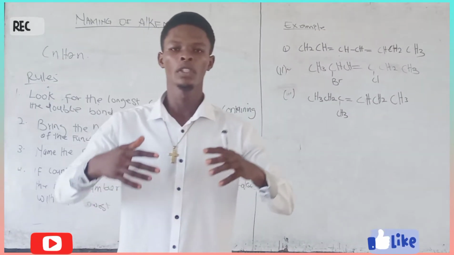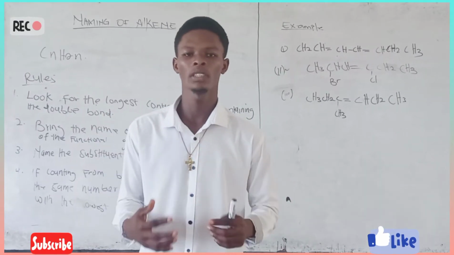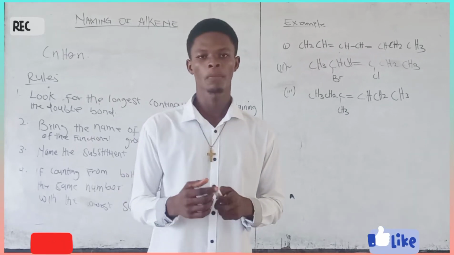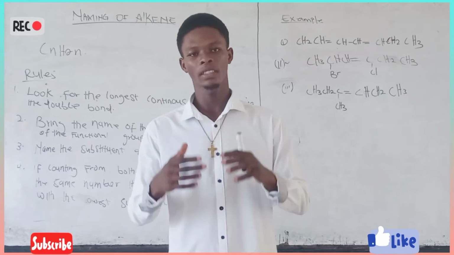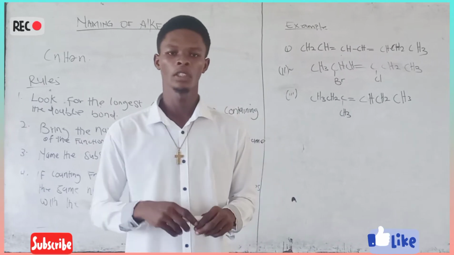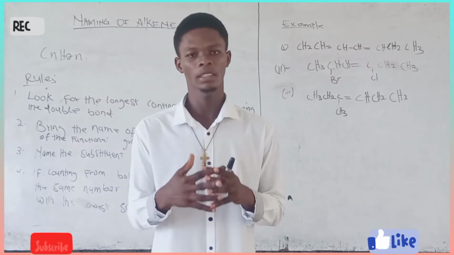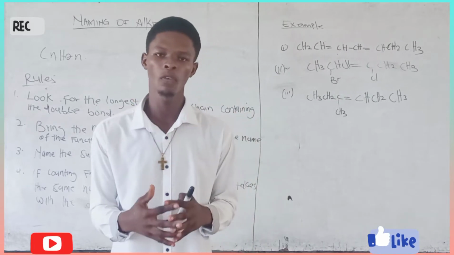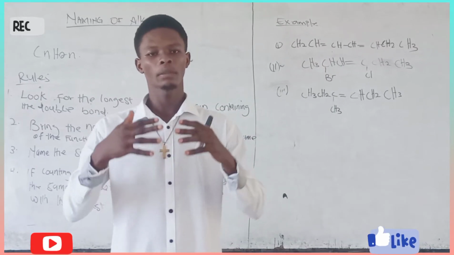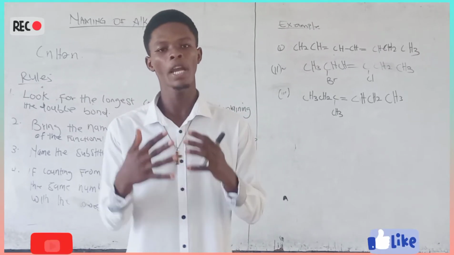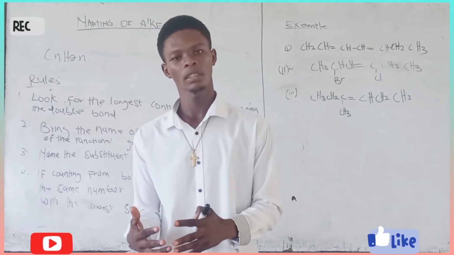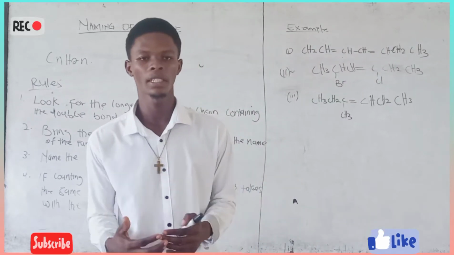But before then, I would like to introduce to you some importance of alkenes because these compounds are very important. You know that the first member of alkene, which is ethene, is a hormone in plants, and such a hormone does wonderful things in plants. That hormone is responsible for the development and growth of plants. Also, when fruits are matured and are supposed to be ripe for consumption, this hormone is responsible for such wonderful things that the plant produces.